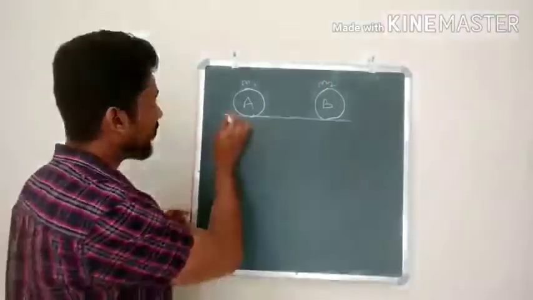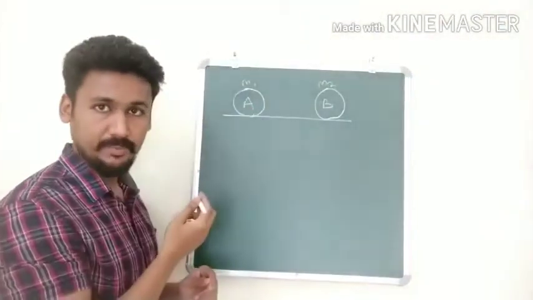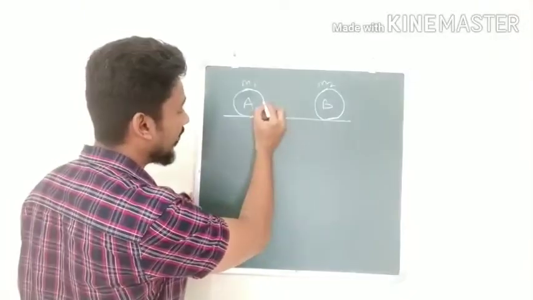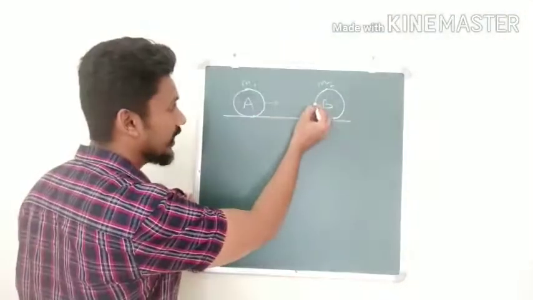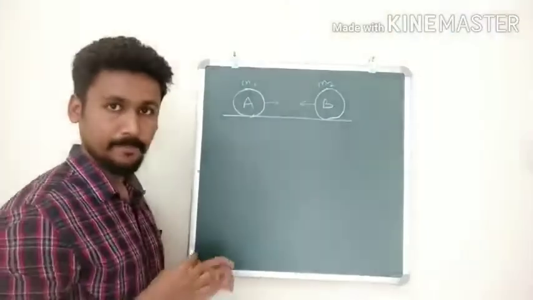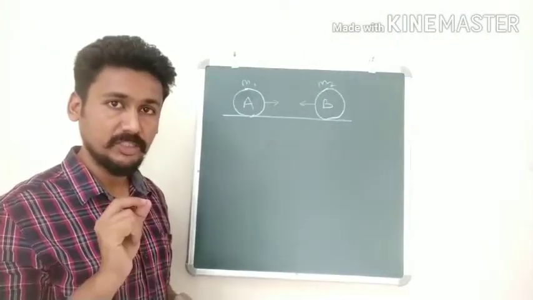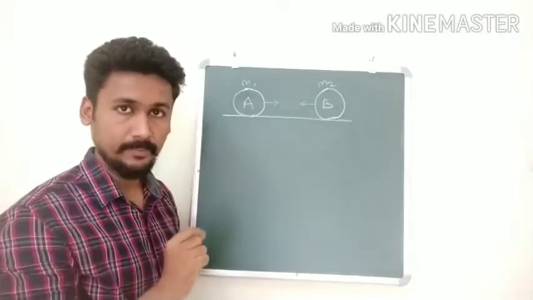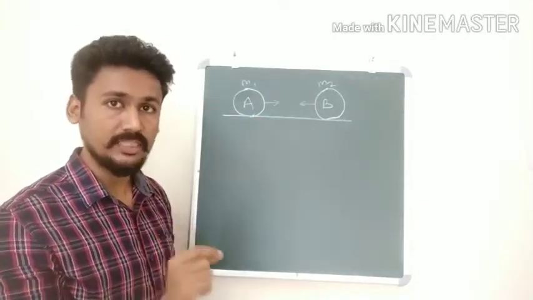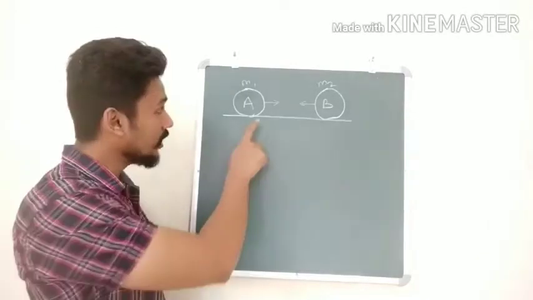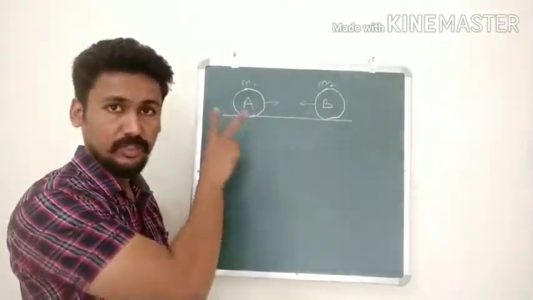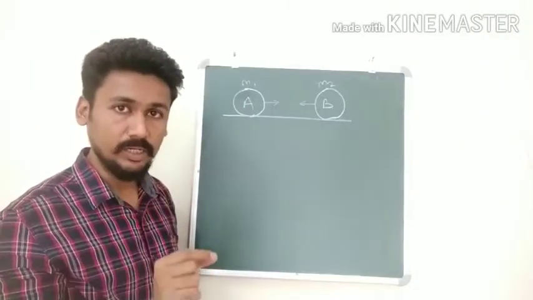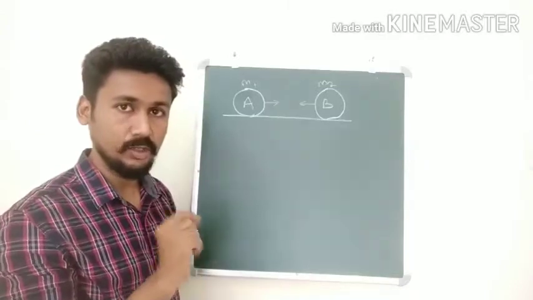Then we are going to give some kind of forces to both A and B, so that they start moving towards each other. So we see that A is moving in this direction towards B and B is moving towards A. The principle of conservation of momentum says that if there is no other external force acting, then the total momentum of these two balls before collision will be equal to the total momentum after collision.